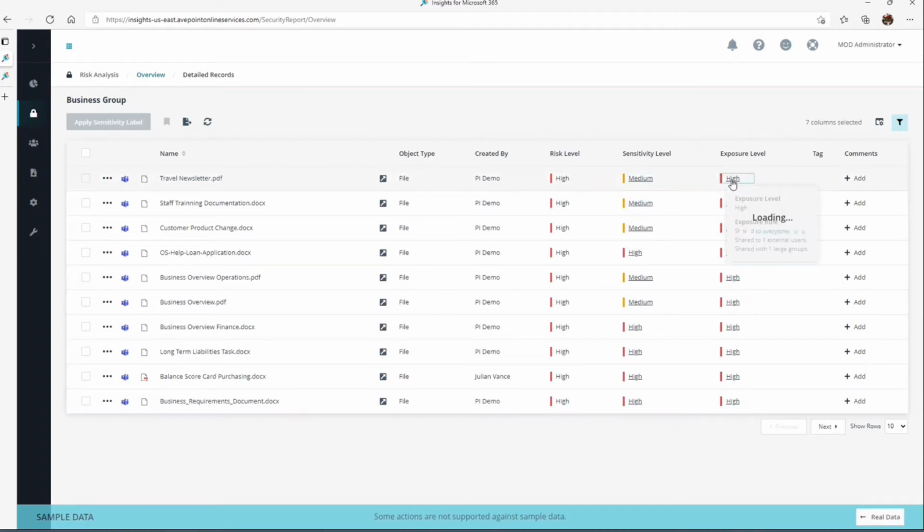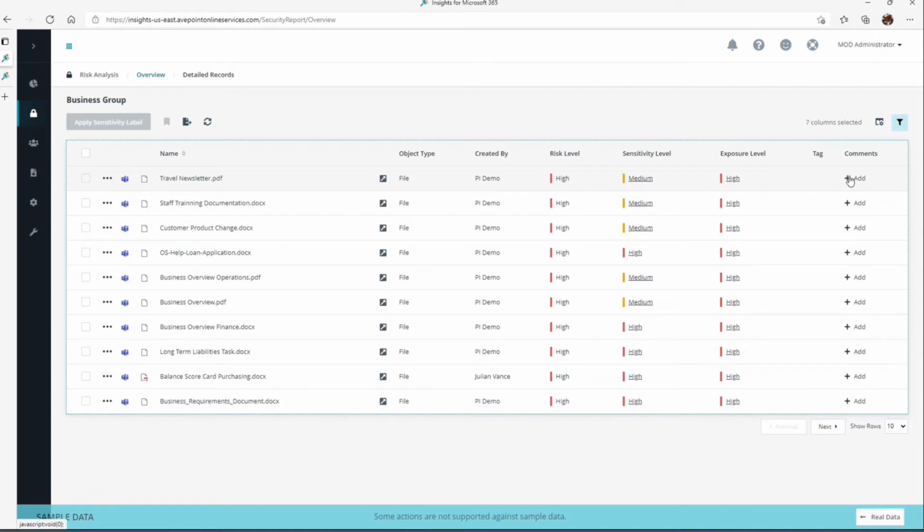Now, exposure level is high because it is shared to everyone. That's an extremely large group within an organization. Everyone gets access. There's also one external user. Remember those settings we said for our high exposure level, and we're sharing it with one large group. So if we add up, think of this as a cumulative score here, high exposure level with medium sensitivity level, which means the risk is high here.